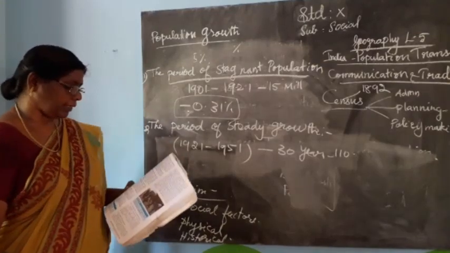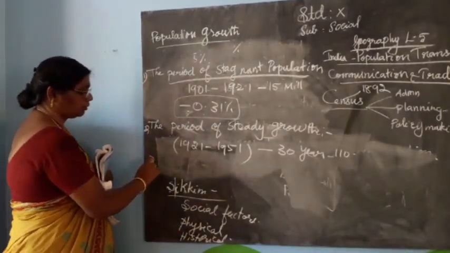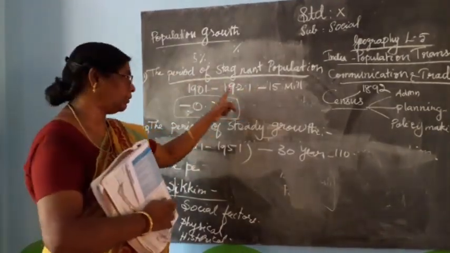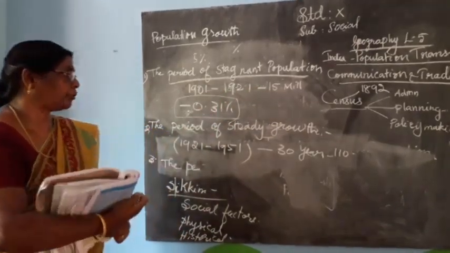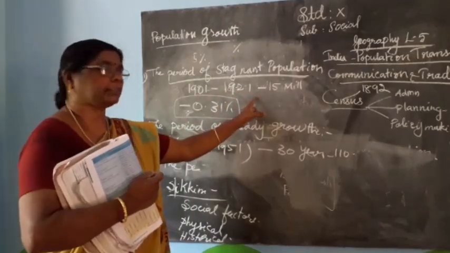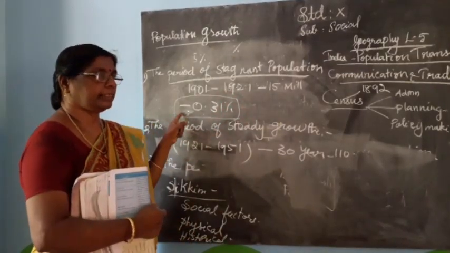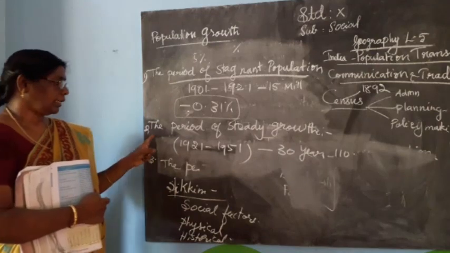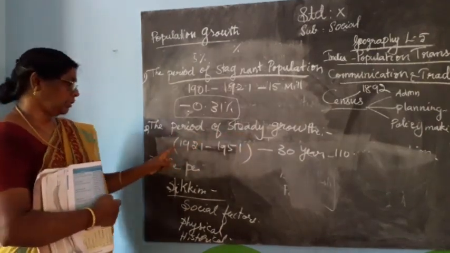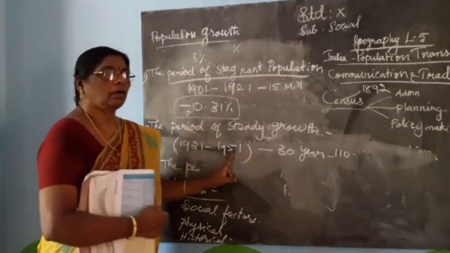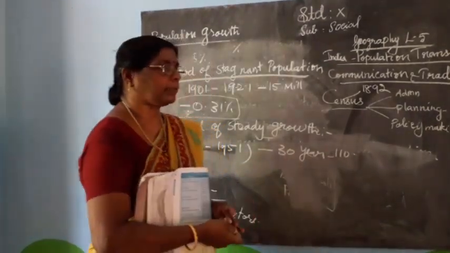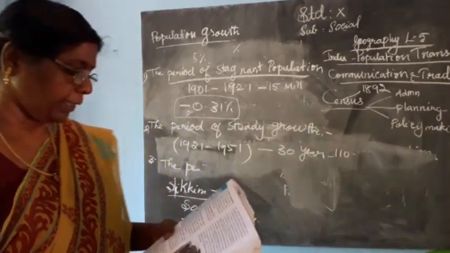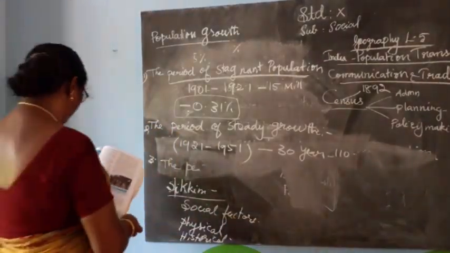Then the next one, the period of high growth. Recapping: the first phase, the period of stagnant population, 1901 to 1921, saw 15 million population growth and a negative growth of minus 0.31 percent in 1921. The second phase is the period of steady growth, 1921 to 1951, when 110 million population was added.